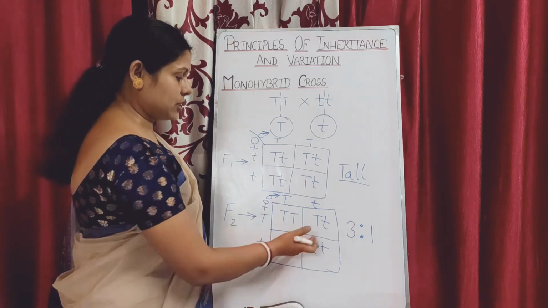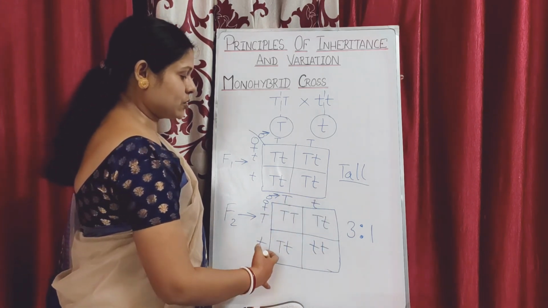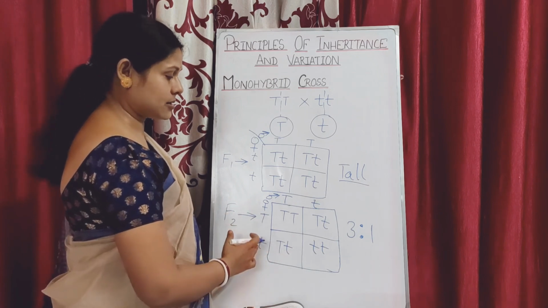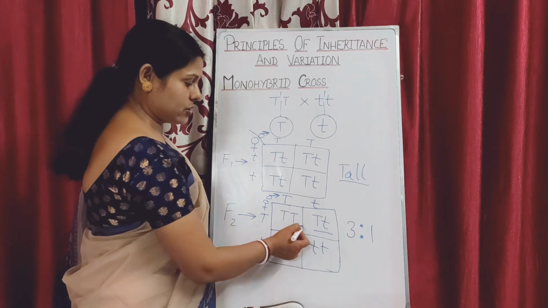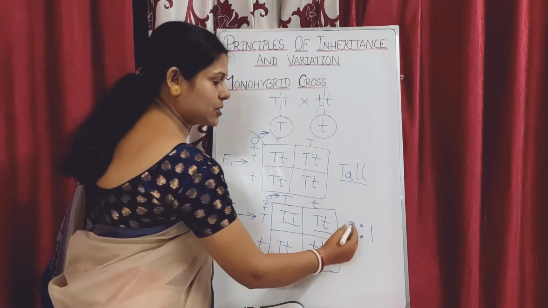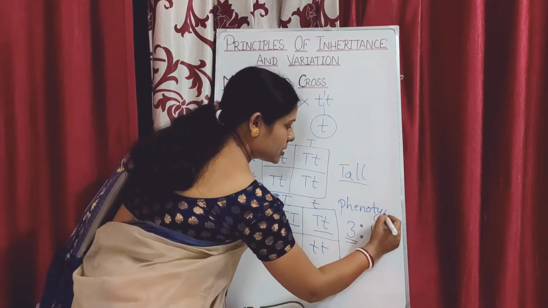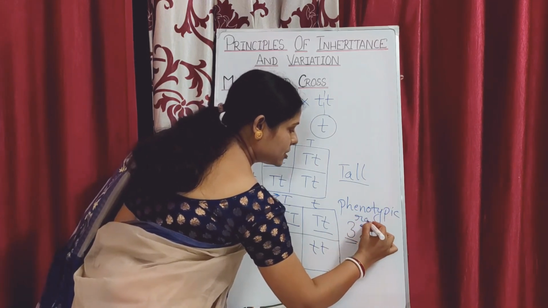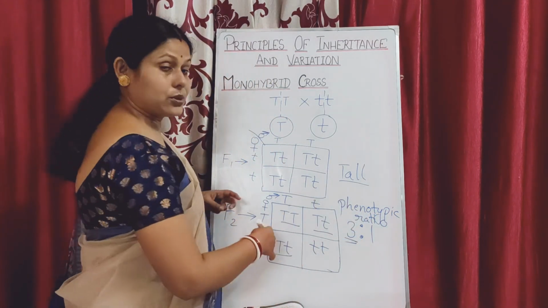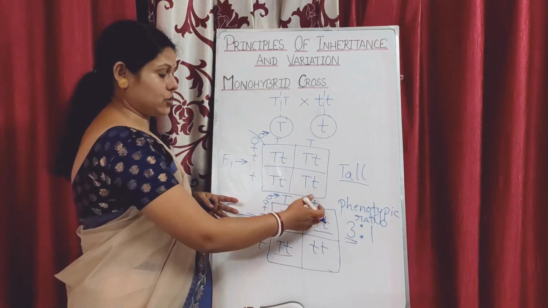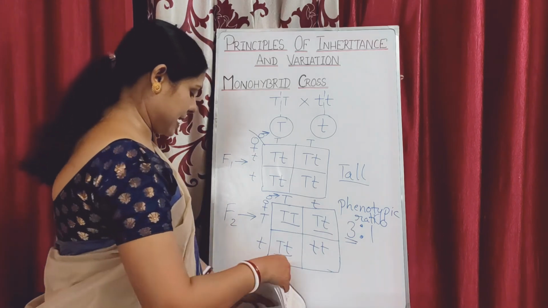Now Mendel wanted to know, because he was a mathematician, whether all the individuals he got in his results are pure with respect to the alleles or not. He wanted to know this because this was the phenotypic ratio, isn't it? So he wanted to know about the genotype, what exactly is the combination of the alleles in this type of organism.